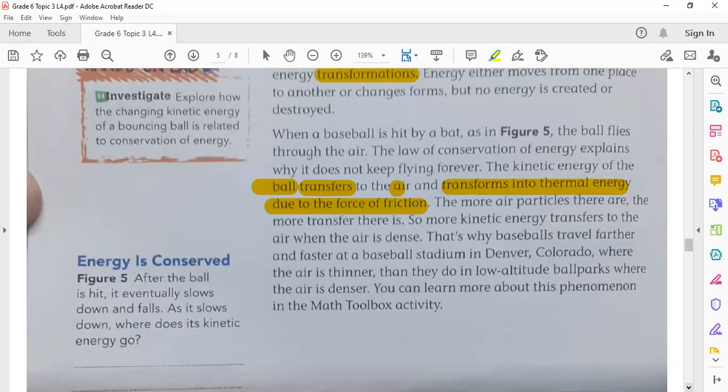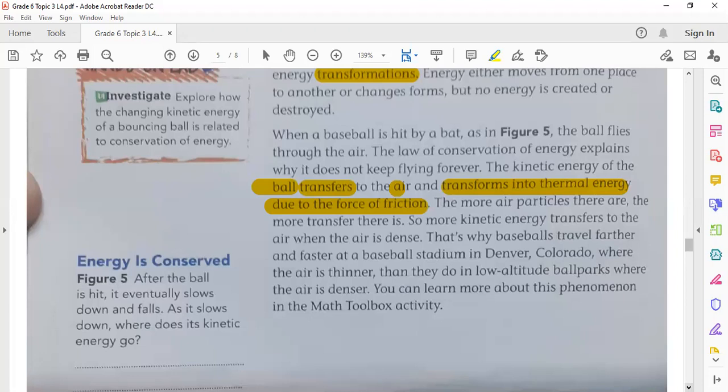If there are more air particles, the more transfer there is, the transfer of kinetic energy to the air. When we say that there are more air particles, that means the air is more dense. Now in this stadium there are fewer air particles.